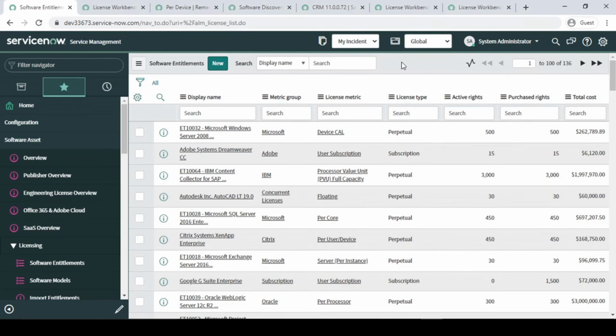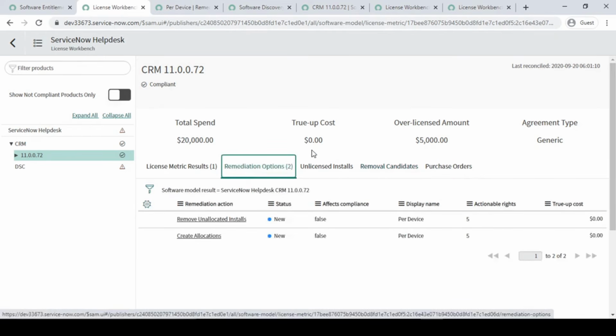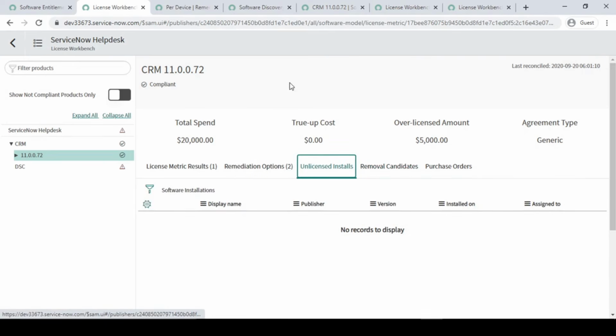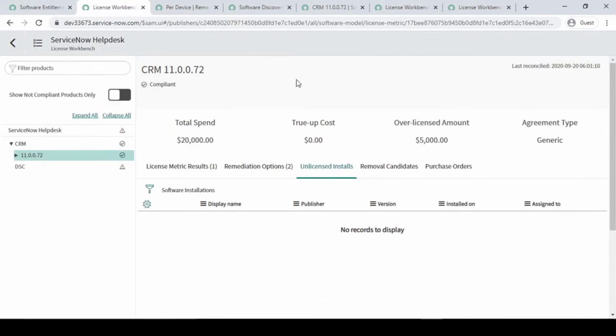Guys, in part 4 video, in the previous video, we have seen how we can do our normalization process once we install any software on any machine, right? We have seen how we can do our remediations, how we can make it compliant from not compliant, how we can add our entitlement, how we can install the devices, everything from the scratch. Using that we have run our reconciliation rules a couple of times, right? So in this video, guys, what I'm going to do here, I will showcase you.